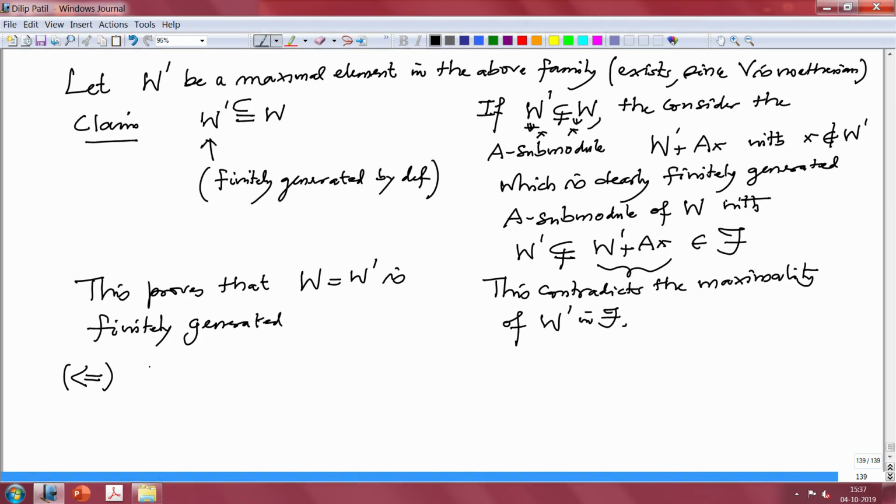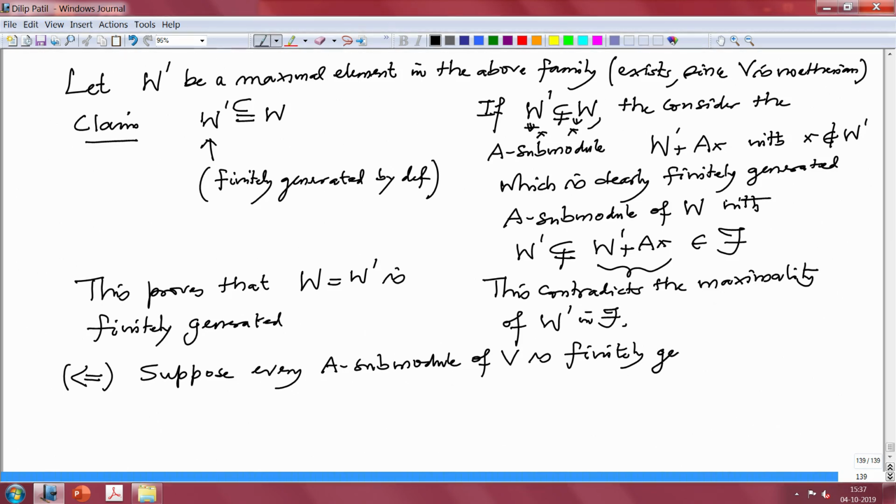Suppose we are supposing now every submodule of V is finitely generated, and let us start with an ascending chain, which I will call U0 contained in U1 contained in so on, U_n contained in this,